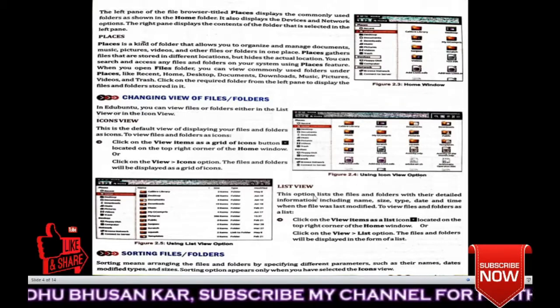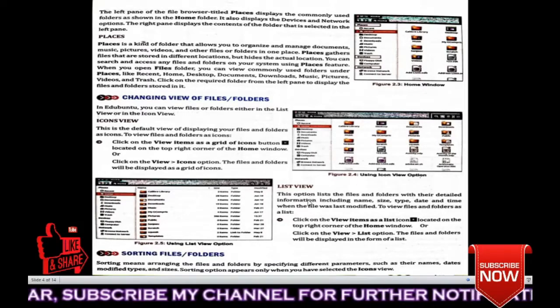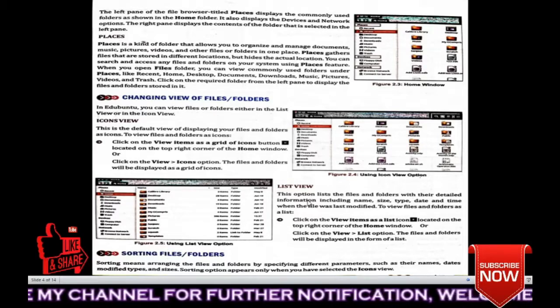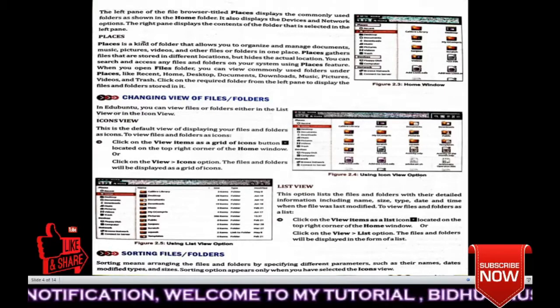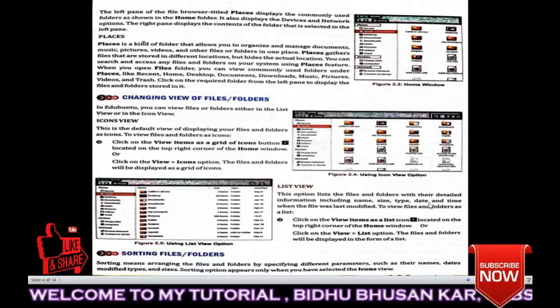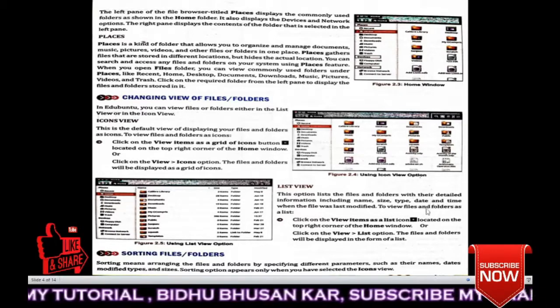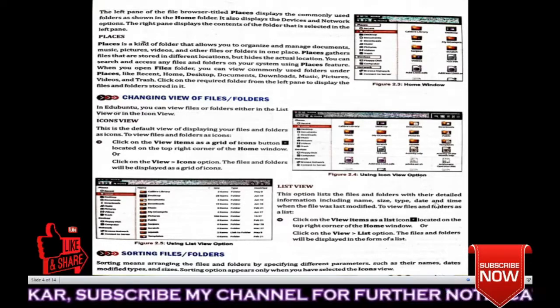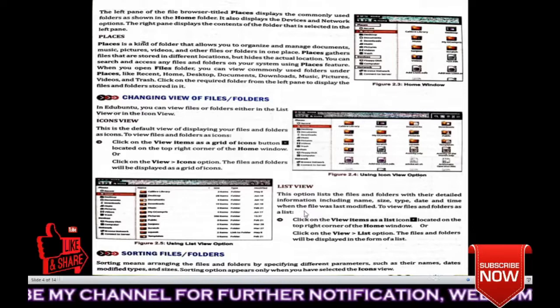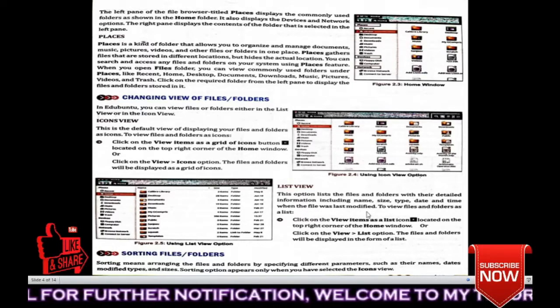Okay. So next, list view. This option lists the files and folders with their details, information including name, size, type, date, and time when the file was last modified.